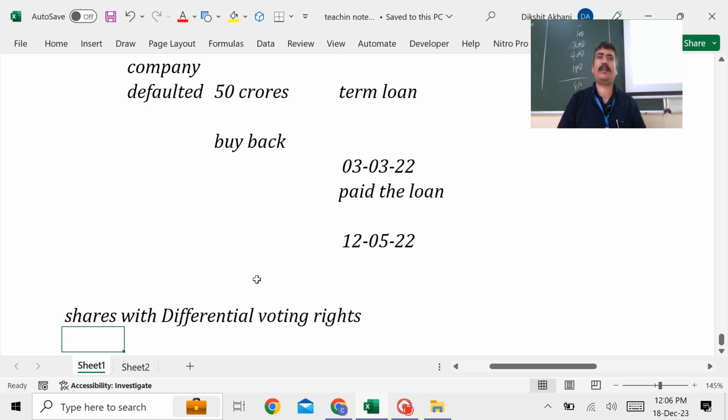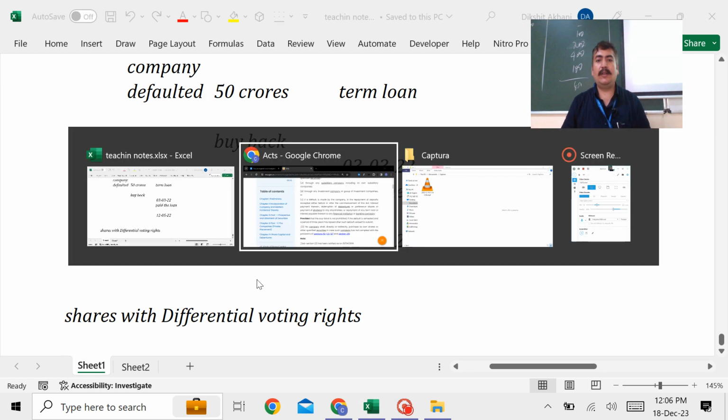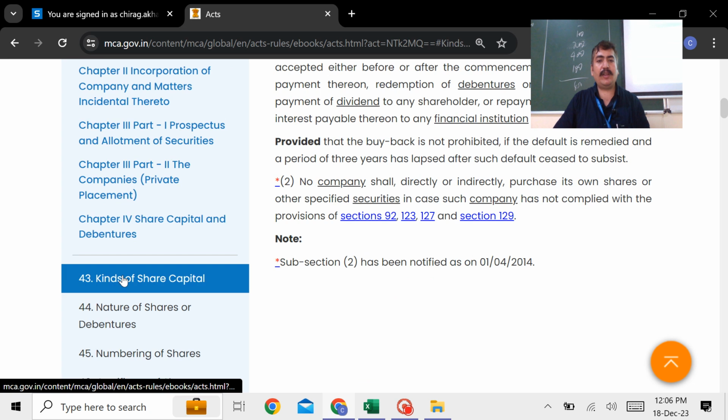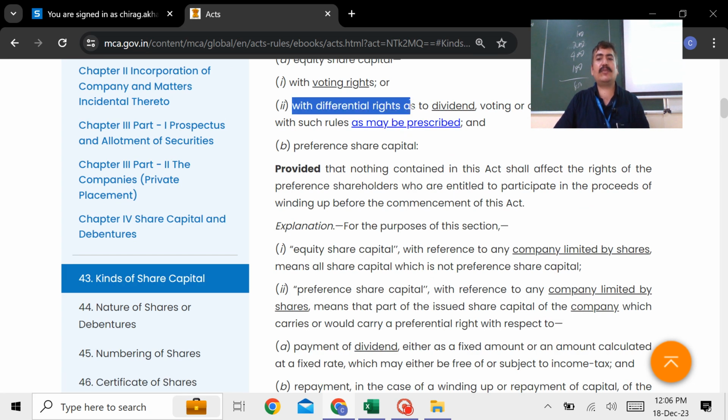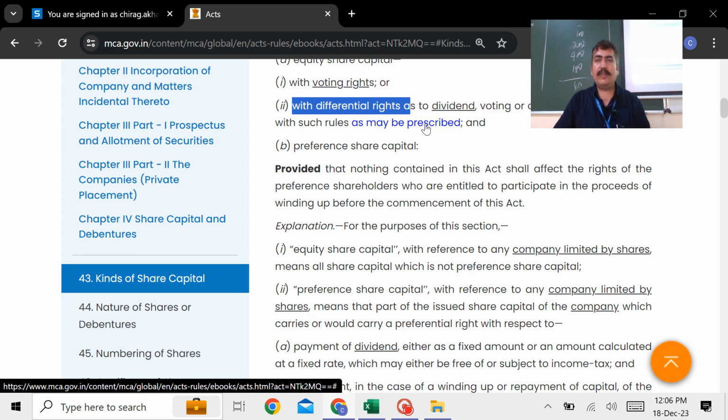So company can definitely issue the equity shares with differential voting rights as per the rules provided in connection with Section 43 of the Act. So students, when you come here, Section 43, kinds of share capital, it is written that with differential rights in accordance with the rules as may be prescribed. So differential voting rights are coming under the rules of Section 43. Am I clear? Excuse me, just a second.